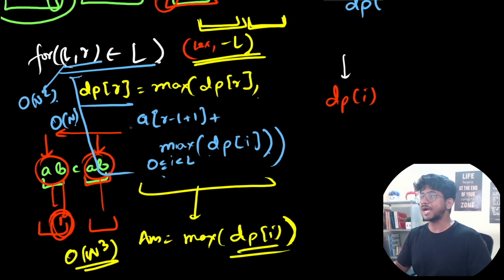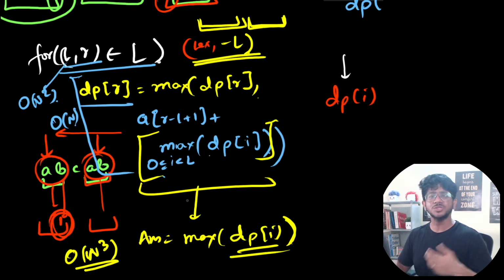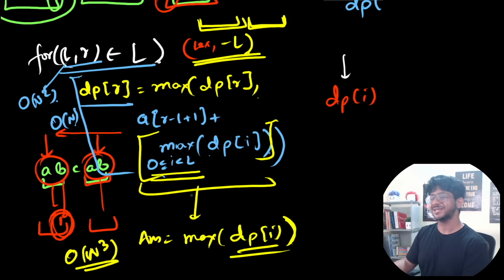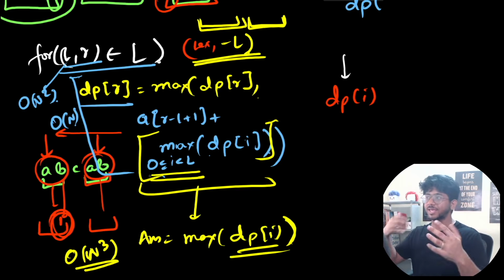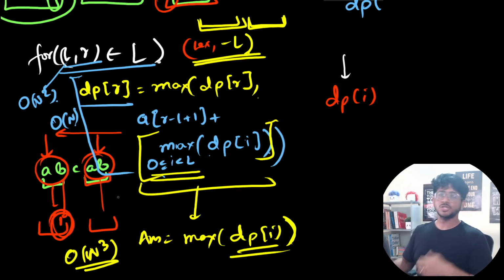You can even make this solution O of N square log N-ish, where you have to make the max call for the previous elements and update the things. Since this is from 0 to L, you can use a Fenwick tree or segment tree, and you would be able to get it into N square log N complexity as well. So maybe 2000 or 1000 would also have been a great constraint. But fine, for this 2.5 hour contest, even if you think this much, it should be good enough. So that's almost all the solution for this particular problem.